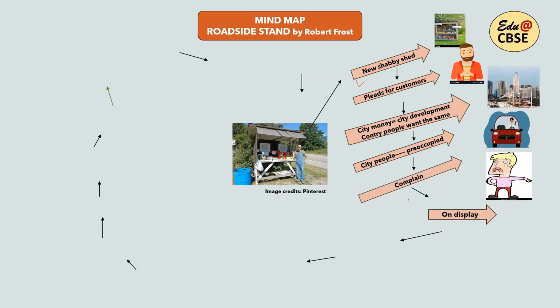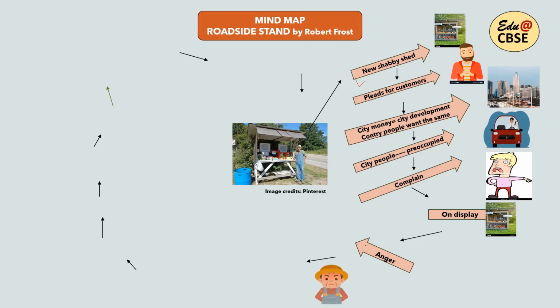So what is actually on display? The poet then tells us what the vendor, the farmer, is selling. The farmer sells wild berries in wooden containers, golden squash, maybe golden squash with silver warts, not of good quality, and some mountain scenery. He sells all these things, but city people are not interested in this, which makes the farmer angry.